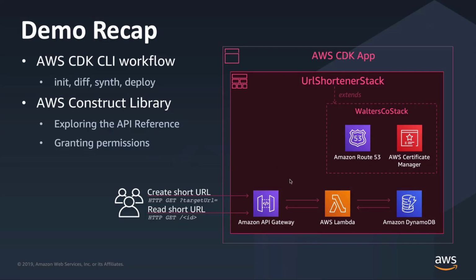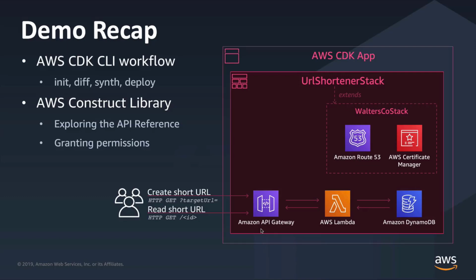So here's the architecture that we've ended up with. We've got our CDK application. We've got a stack that extends from this shared stack that we use inside our company that gives us access to our domain hosted by Route 53 as well as the cert. And then, of course, we walked through building these resources using the DynamoDB constructs and Lambda and API Gateway endpoint. And while we were building all this, we got to see how we use the CDK CLI. We used init to create our project. We used deploy to get everything provisioned to AWS. And we used diff to see the difference between what we've modeled locally and what we've already deployed out to AWS.